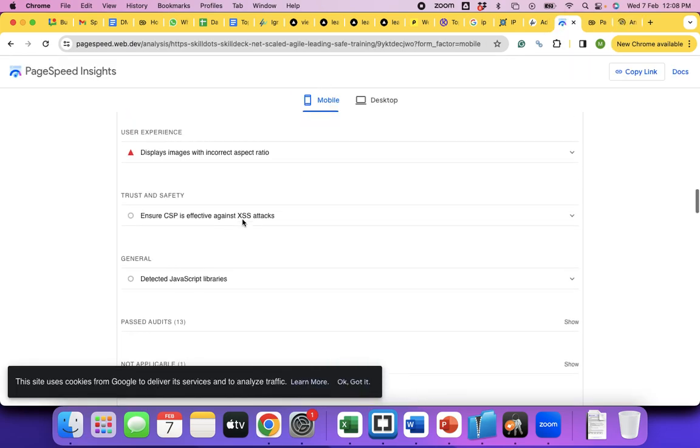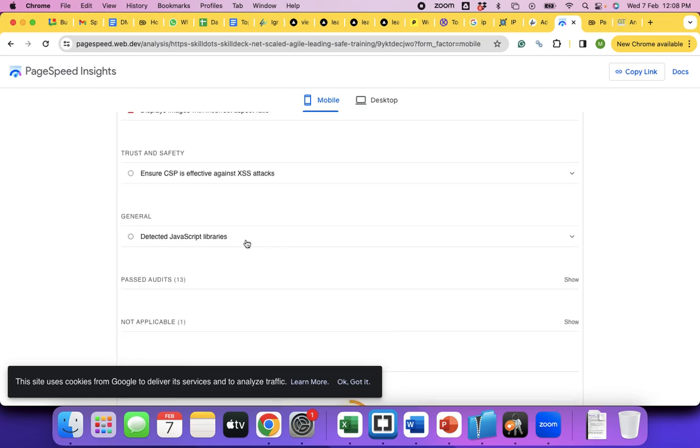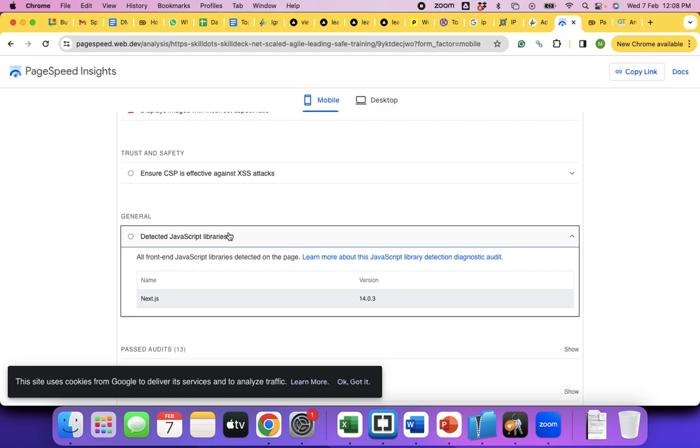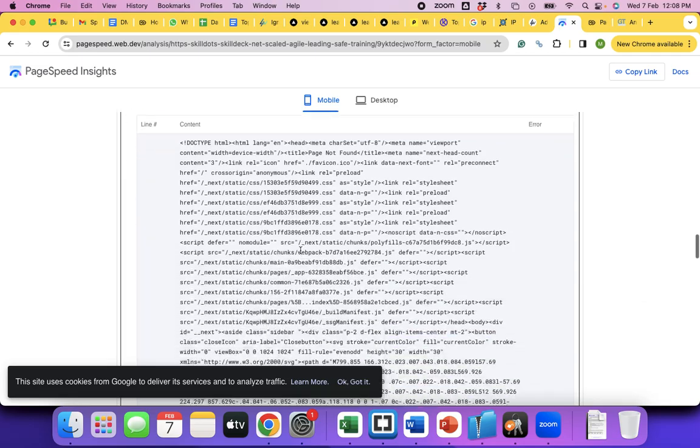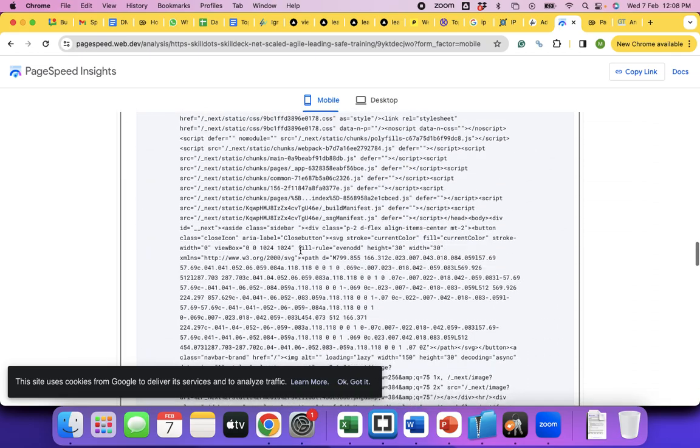Yes, sir. Got it. Yeah, so what else is it speaking about? Detected JavaScript libraries: Next.js, all front-end JavaScript libraries detected. Okay, this is fine. Robots.txt is done. So let me close this. Additional items to manually check: run these additional validators on your site to check additional SEO best practices. Structured data is valid. See, it's not only about bad practices; it shows the good practices as well.